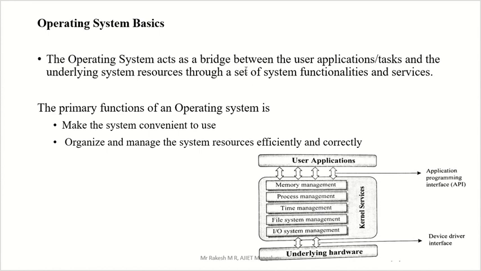The operating system acts as a bridge between user application and hardware, or system resource, through a set of system functionalities or services. Hardware is also called system resource. So it is a bridge between application and hardware.